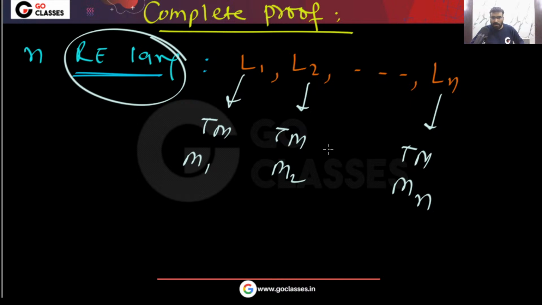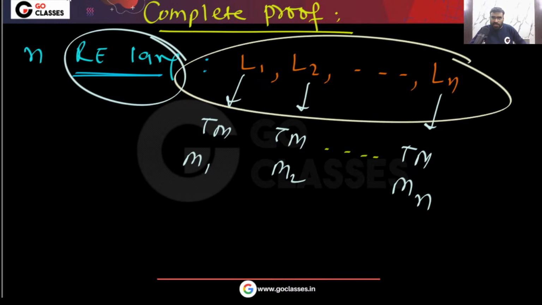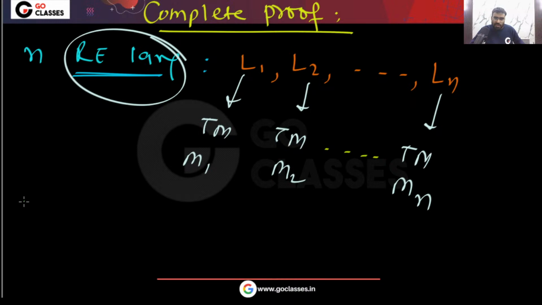You agree with me? Now you already know, as given to you, that they have nothing in common, and that their union will be sigma star.